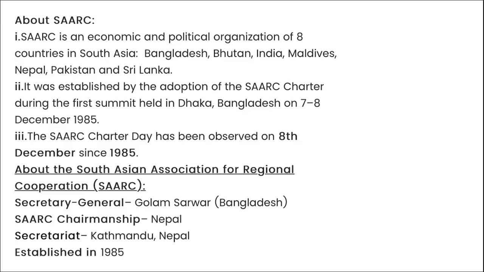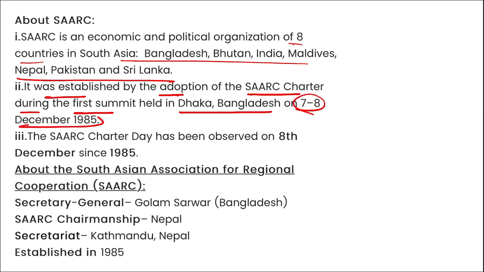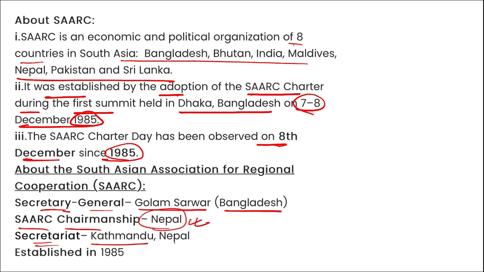Next, here you can see these are the 8 countries that are a part of SAARC, and it was established by the adoption of the SAARC Charter during the first summit held in Dhaka, Bangladesh on 7th December in 1985, and the first time we observed this was in 1985 only. Then the Secretary General here is Ghulam Sarwar of Bangladesh. SAARC chairmanship is this time with Nepal. The Secretariat is in Kathmandu, Nepal, that is the headquarters, and established in 1985.